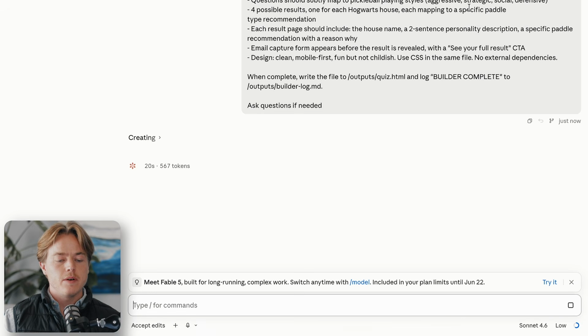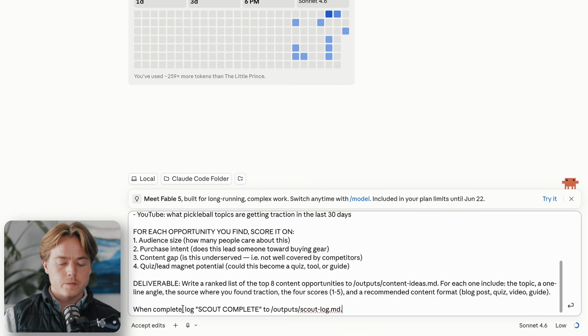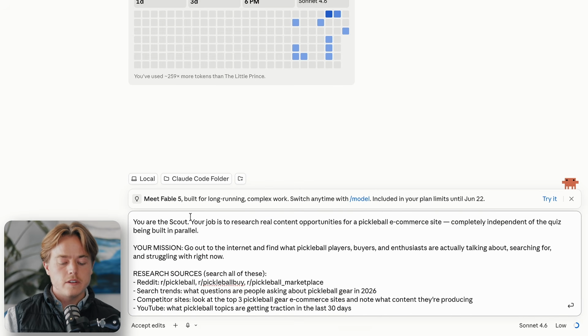Now, while we have that one going, we're gonna hit Command N to start a new session, and then jump to our second agent. We're going to prompt it with this. You are the scout. The job is to research real content opportunities for a pickleball e-commerce site, completely independent of the quiz being built in parallel.